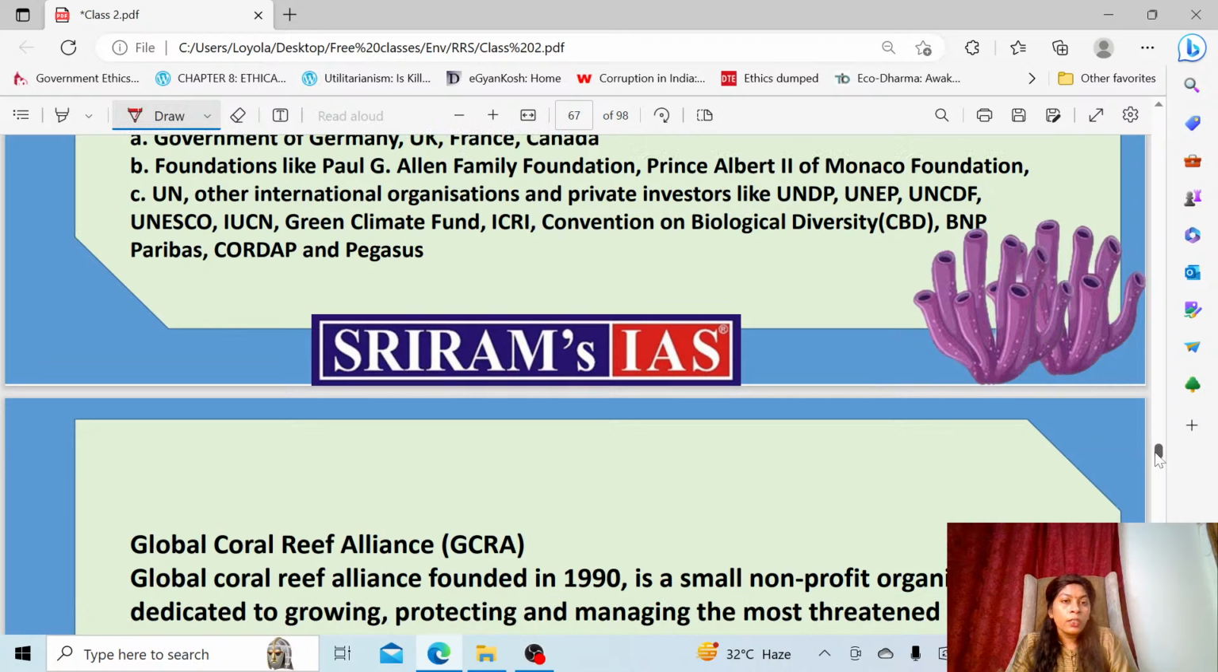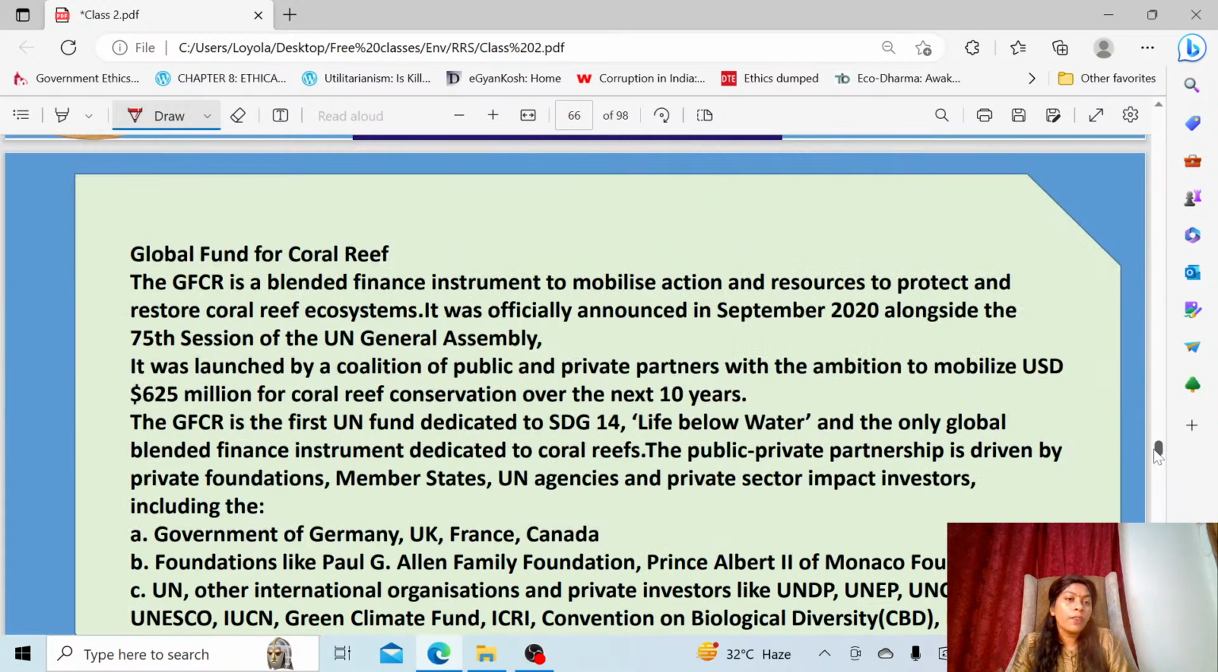And then what are the initiatives taken for coral bleaching? See, you can note on your own. ICRI is one such initiative. UPSC has already asked a question on it. Now see this, the Global Fund for Coral Reefs. The Global Fund for Coral Reefs is the one and only blended finance instrument. That means both the government and the private sector will join together. They will fund the protection of coral reefs.